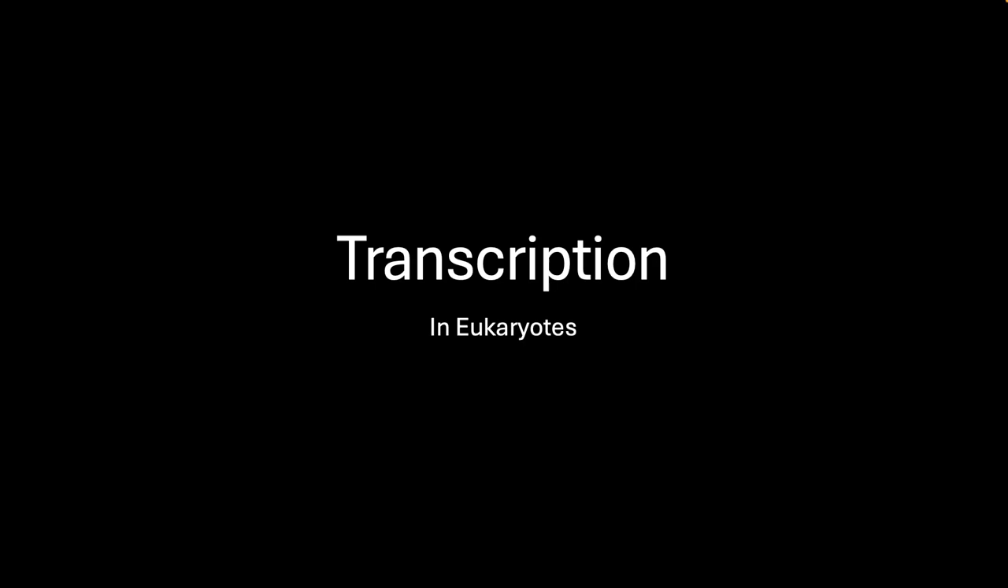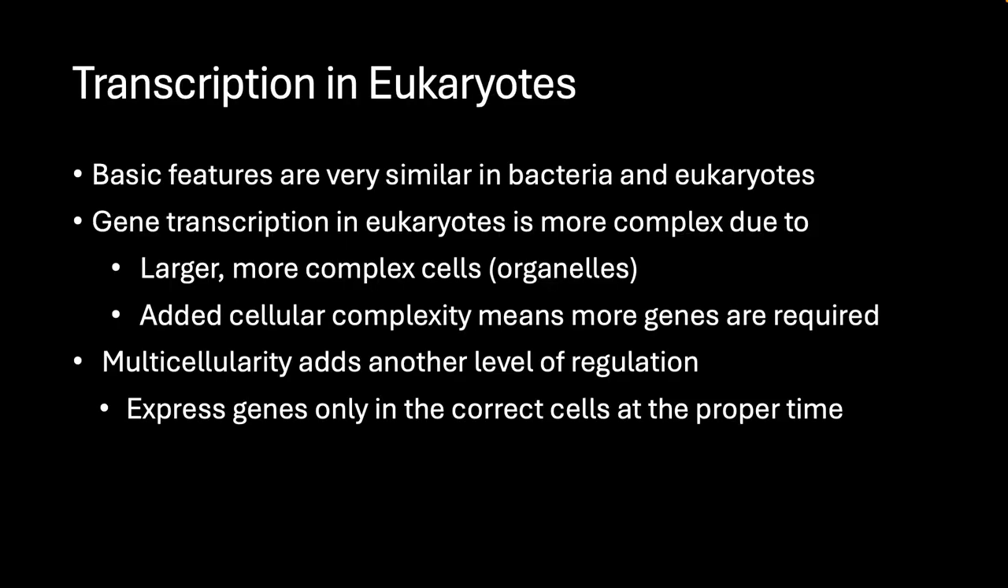In this video, we will highlight some of the differences in transcription in eukaryotes. Much of transcription is the same for eukaryotes as it is for prokaryotes. The main differences are that there is more regulation on this process due to cell complexity and larger genomes. Multicellular eukaryotes have the most regulation on transcription since they have multiple cell types and need to only express certain genes in those particular cell types.